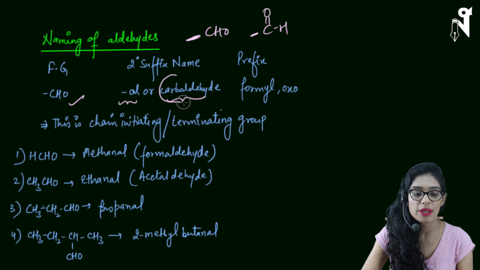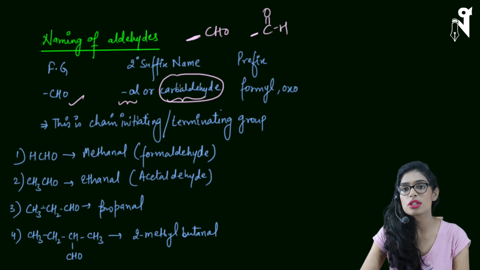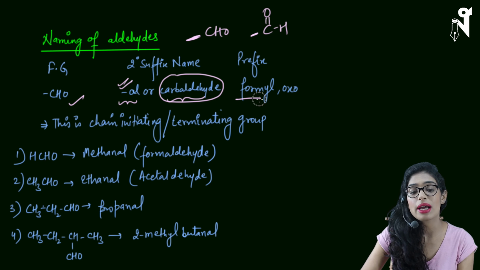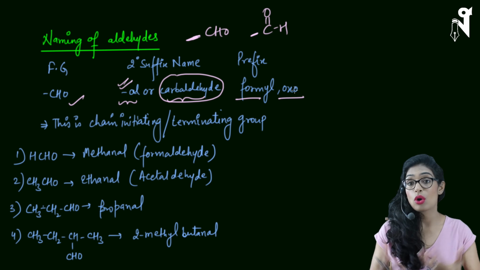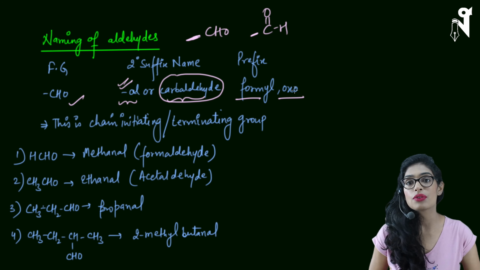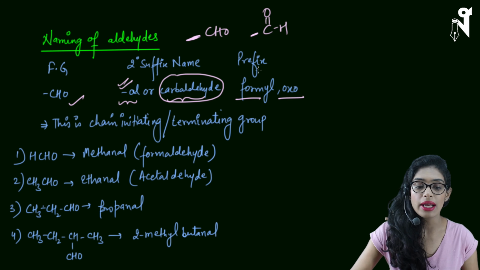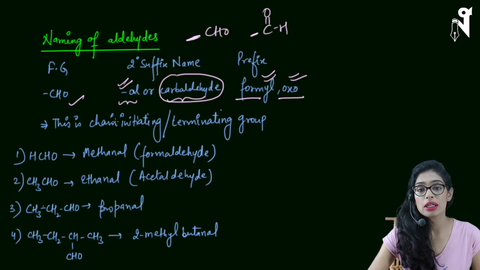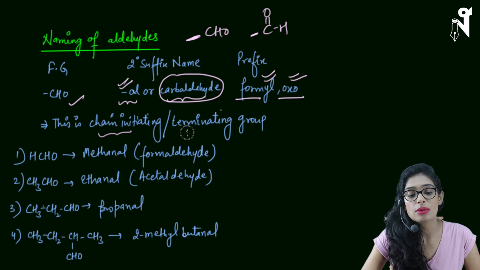So carbaldehyde is a special name we will be using in specific conditions. In most cases, we will be using the suffix al. The prefixes are formyl and oxo, and formyl and oxo both have different uses, so we will understand where we have to use formyl and where we have to use oxo. This particular group is a chain initiating and terminating group.